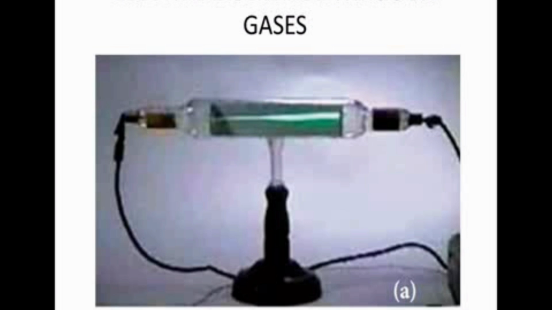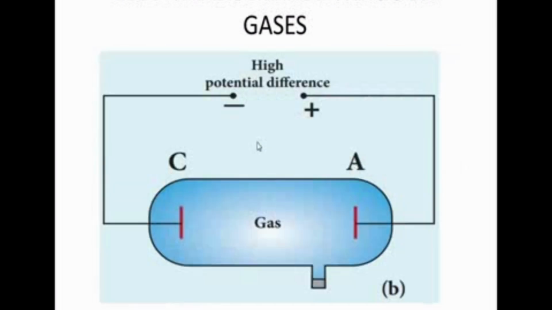That means 50,000 volt. So a very high potential difference is applied between the cathode and the anode. You know that when a very high potential is applied to the electric field, the electrons are definitely accelerated.